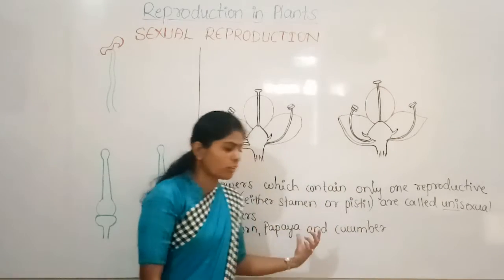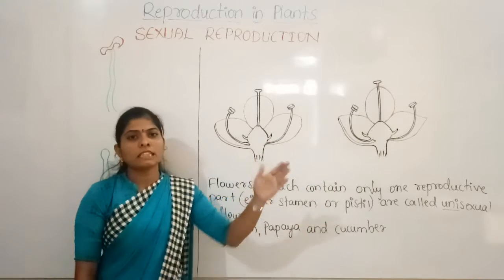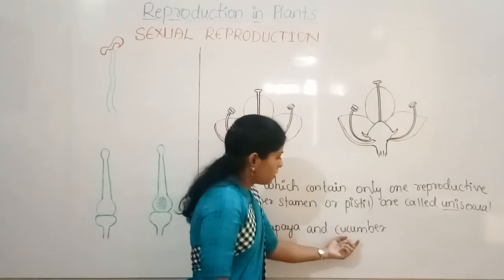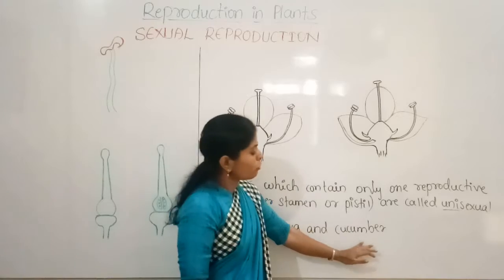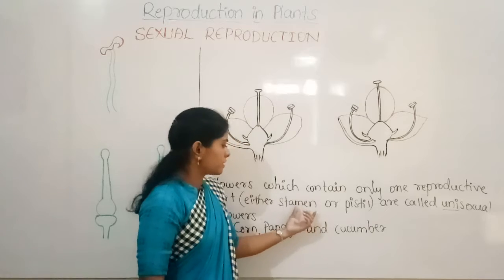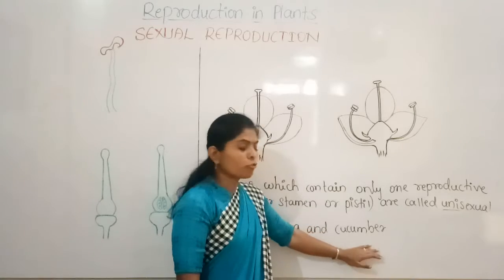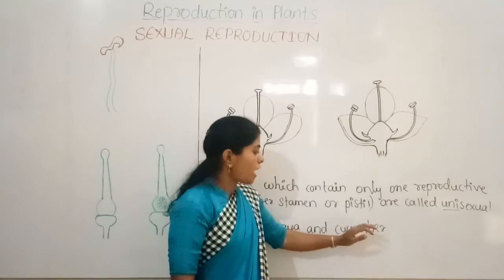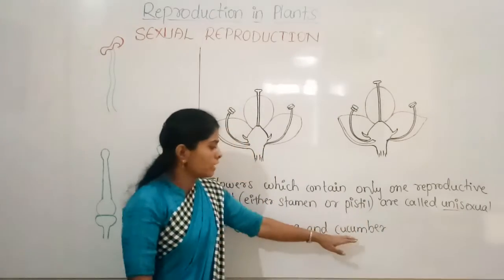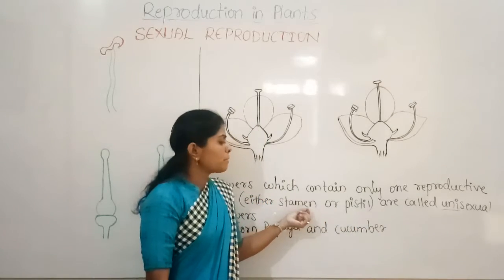And these unisexual flowers may be present in the same plant or in different plants of the same kind. For example, a cucumber flower may have either stamen or pistil. Suppose in one plant of the cucumber, only stamens are there.